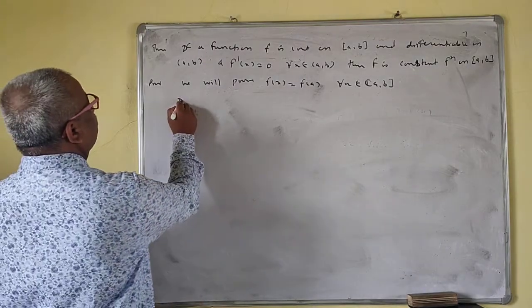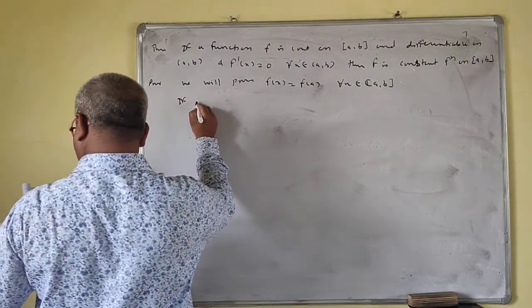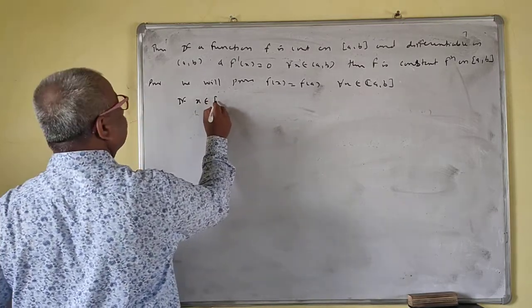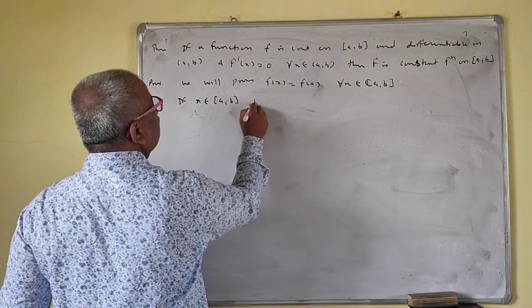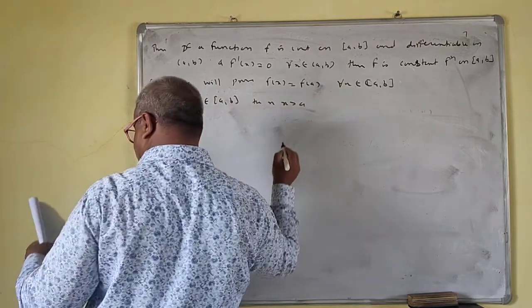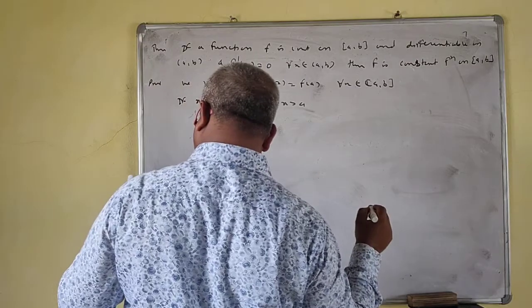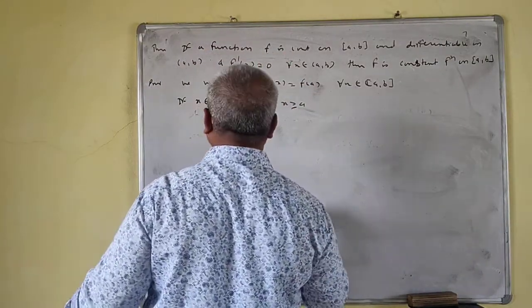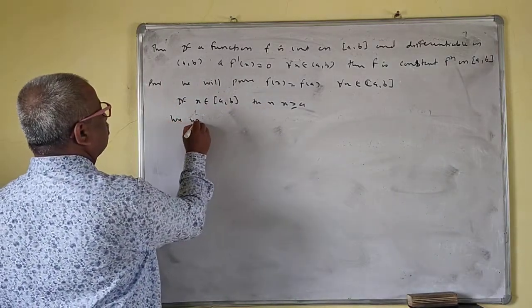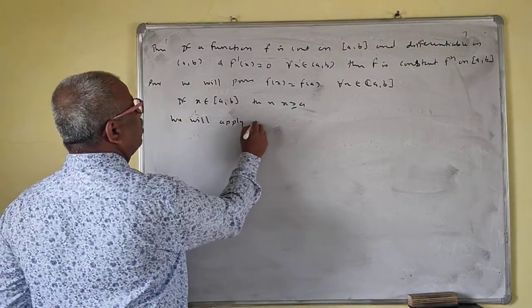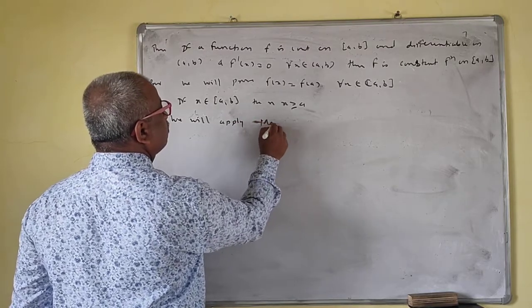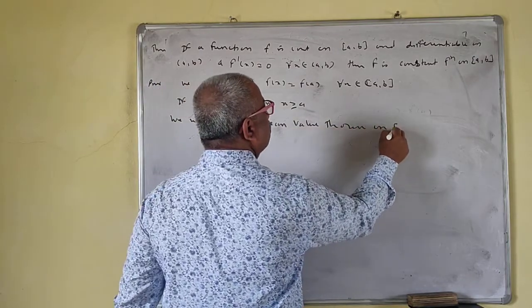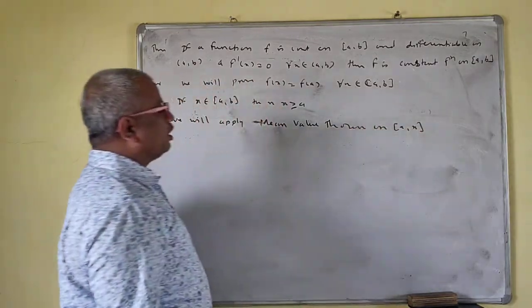If x belongs to closed interval ab, then x is greater than or equal to a. We will apply mean value theorem on closed interval ax.